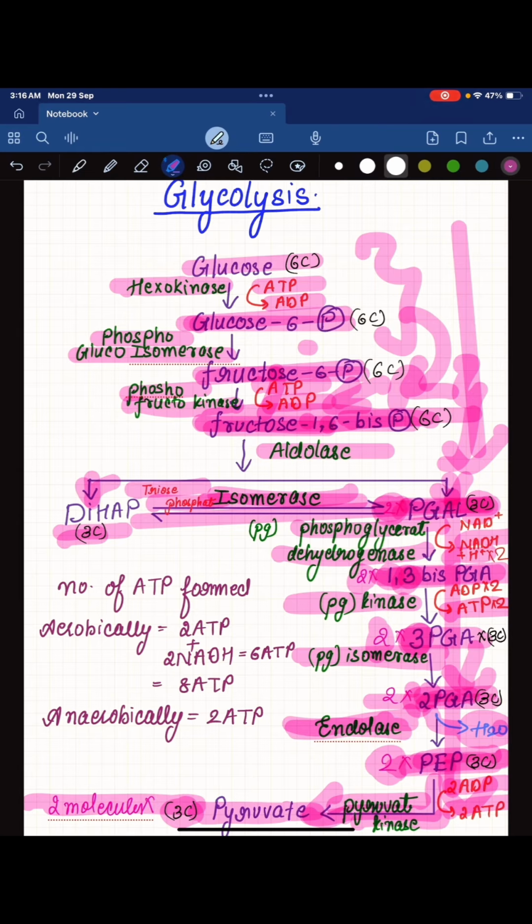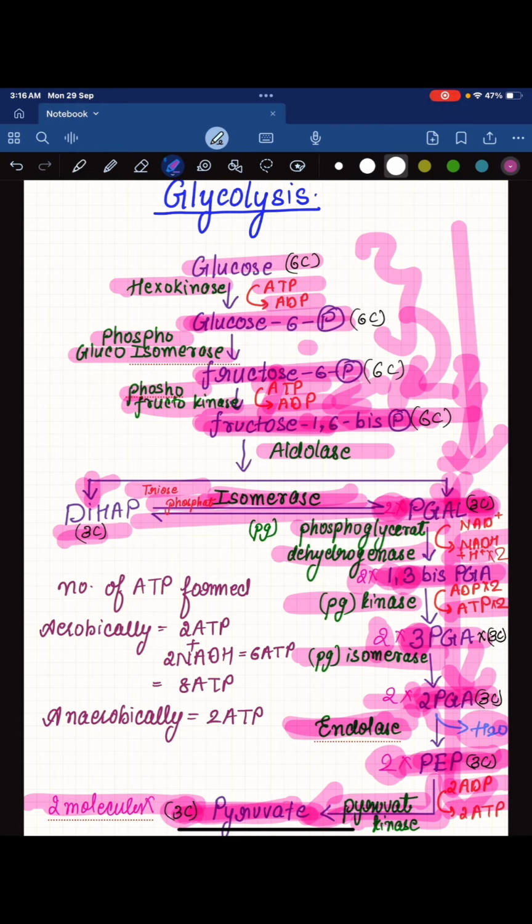This, 2 molecules are formed of that substrate, so 2 molecules of PGA are formed and finally 2 molecules of pyruvate are being formed, and PGA is a 3-carbon compound, and the pyruvate that is being formed is also a 3-carbon compound. So in total in the process of glycolysis we get 2 molecules of 3-carbon compound, that is pyruvate, and this pyruvate will further undergo link reaction and then the TCA cycle, and from TCA it will enter into the ETC cycle to produce the ATP. The main reason of this reaction is to produce ATP.